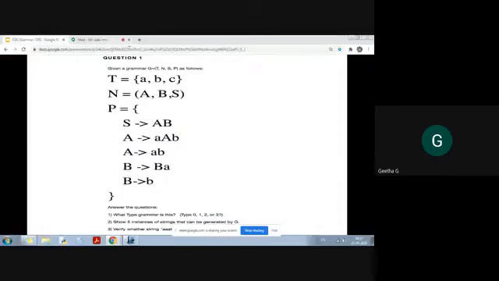Why context-free grammar? Students, please listen. I am explaining again. A single non-terminal should be on the left hand side, and on the right hand side, if you have only terminals and only one non-terminal, then it is going to be a regular grammar.